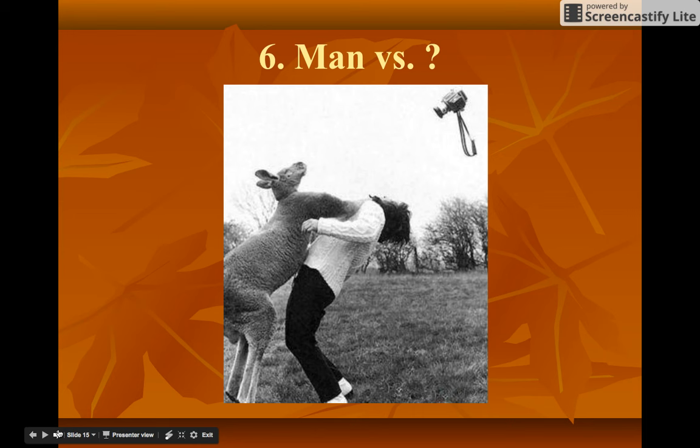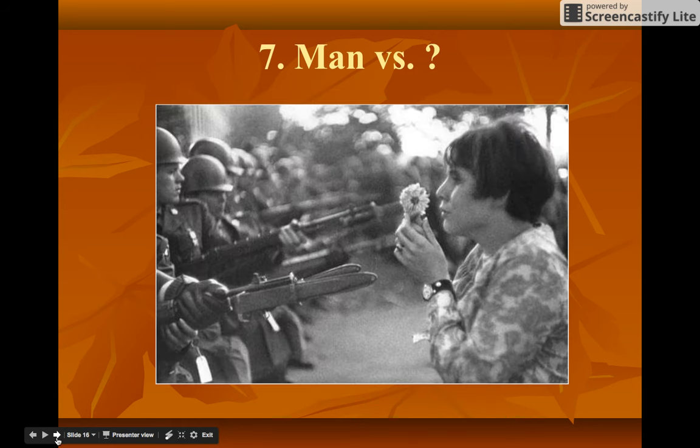Ooh, take a look at this one. Number 6, man versus... What do you think this one is? It's a kangaroo punching a photographer, and the camera's going flying in the air. This one would be man versus nature because it has an animal having conflict with a person.